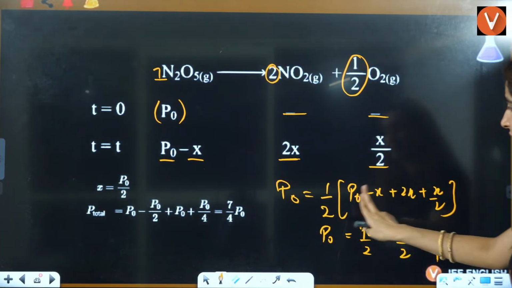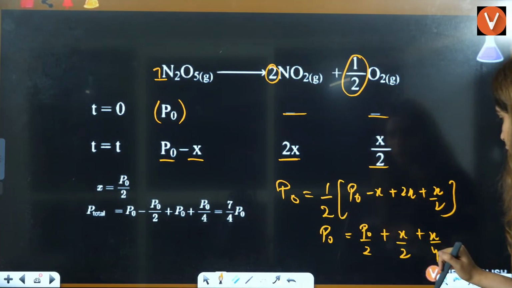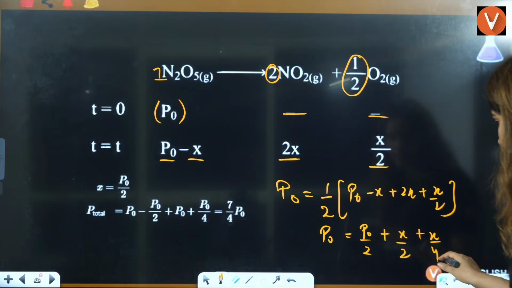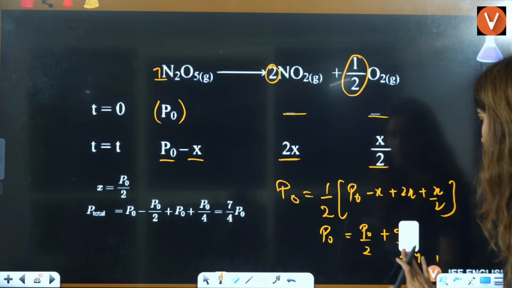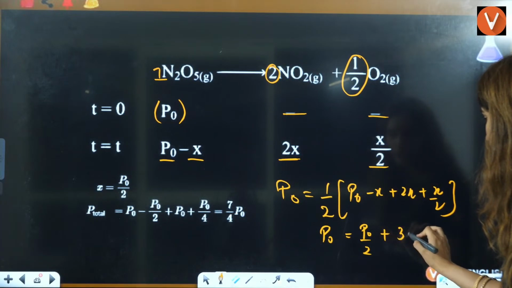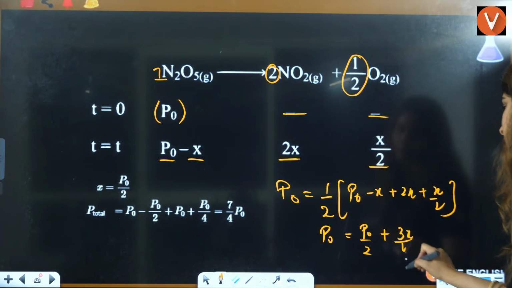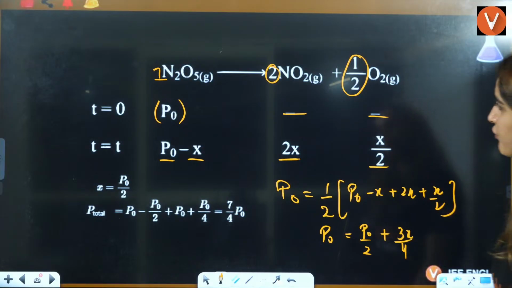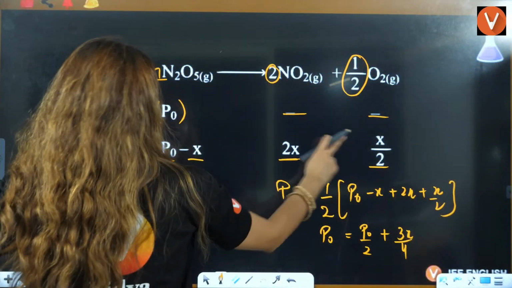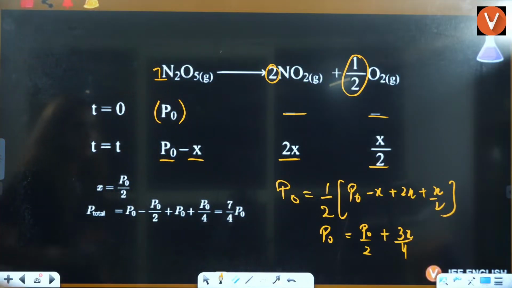Because this is going to be x by 2, this is x by 4, right? If you take the LCM as 4, it will be 3x by 4. Isn't it? Yes. So if you see here, this is the total pressure that you have.